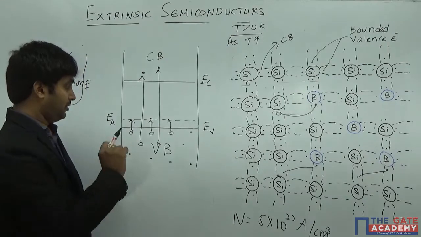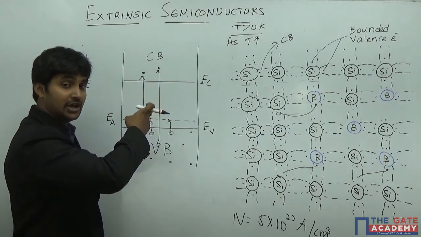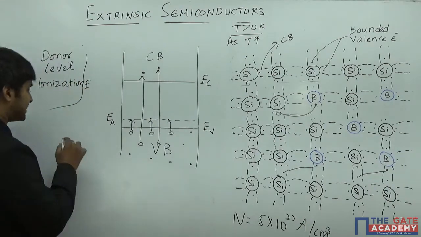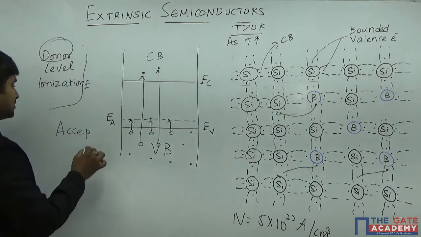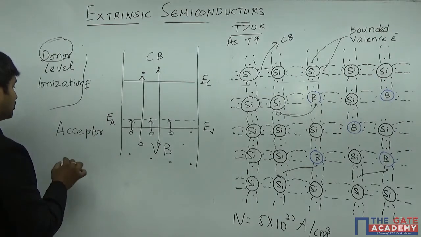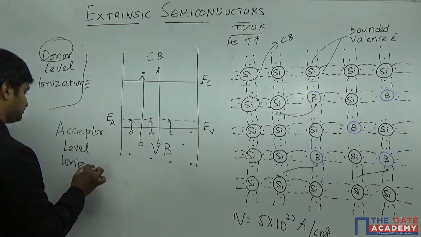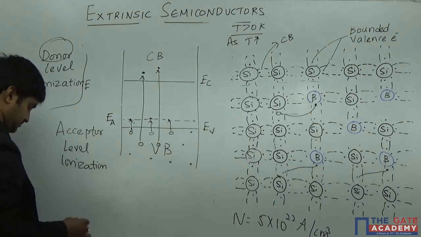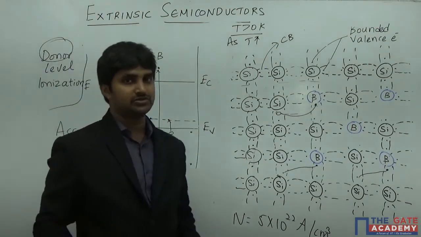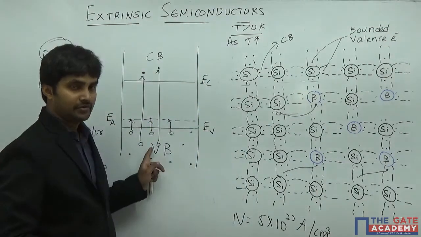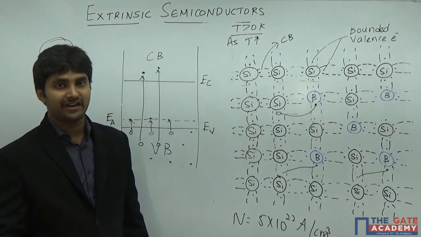Whenever an electron moves into the acceptor energy level, we call the process acceptor level ionization, just like the way we discussed donor level ionization. So whenever an electron moves from the valence band to an acceptor energy level, we call it acceptor level ionization.